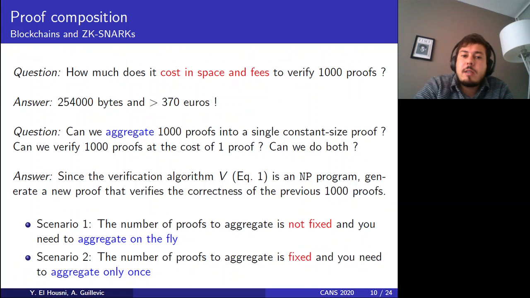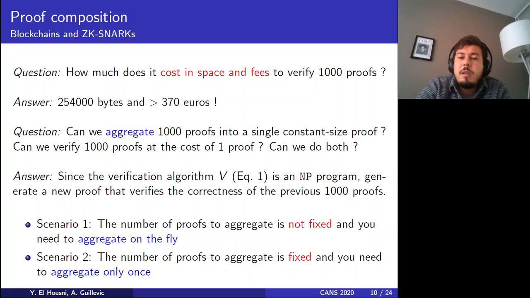My question is, how much does it cost in space and fees to verify, let's say, 1,000 proofs? To solve this, we can maybe aggregate those proofs. Can we aggregate 1,000 proofs into a single constant size proof? Can we verify 1,000 proofs at the cost of one proof? Can we do both? The answer is somewhat yes.